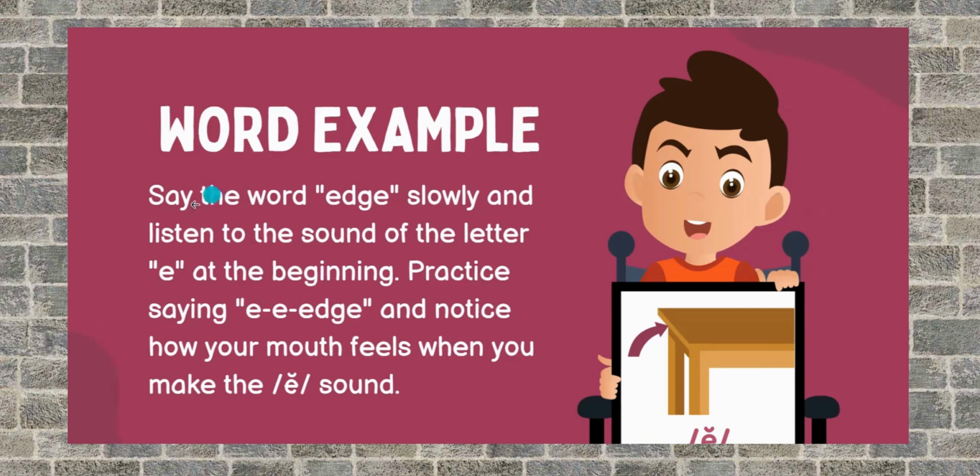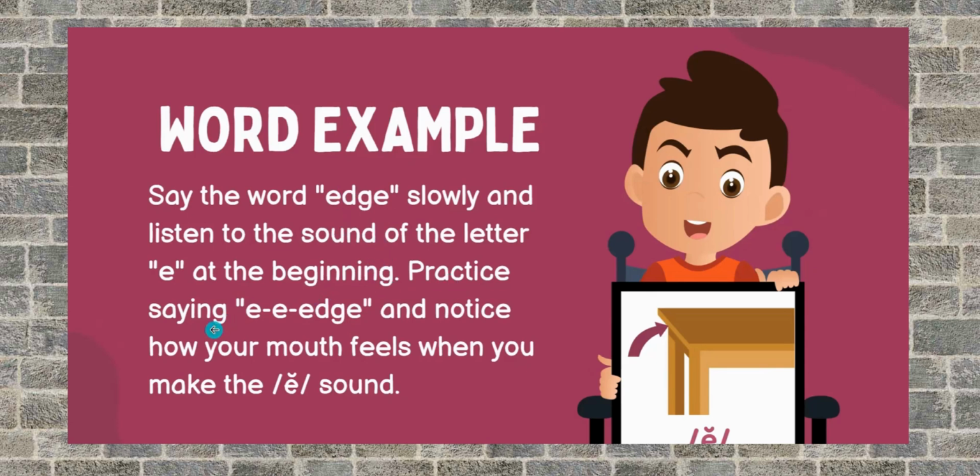Please, I would request the elders of the family or the teachers to kindly make the children do this. Now, word example, say the word edge. Edge. Slowly and listen to the sound of the letter E. Edge. Edge. Okay. For A, you have opened your mouth wide, it's air. And this is edge. Edge. Okay, E at the beginning, and D is silent here.